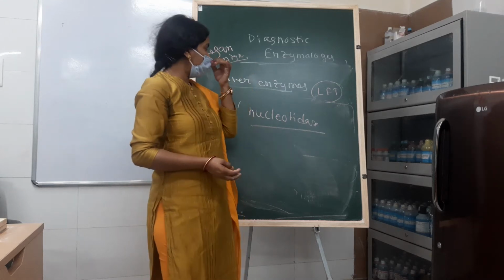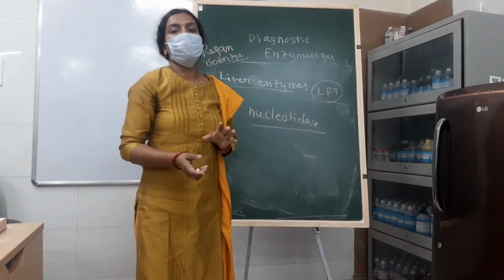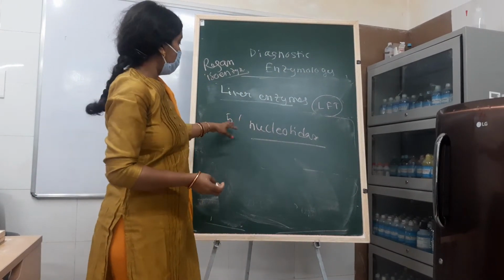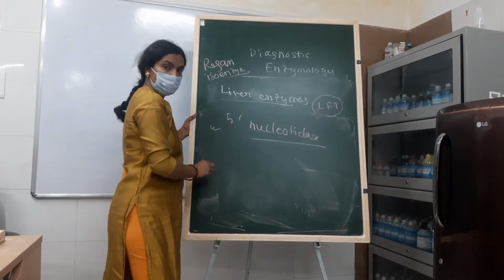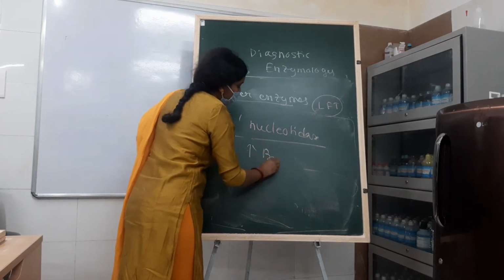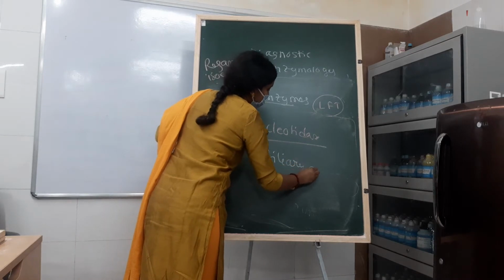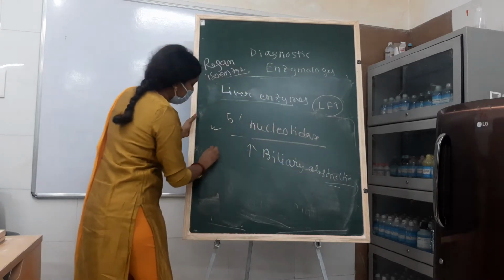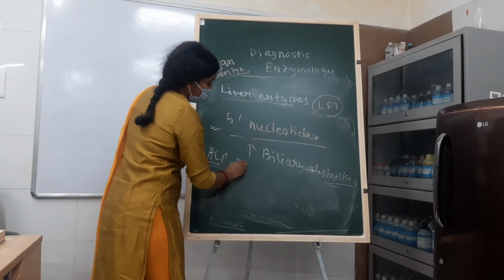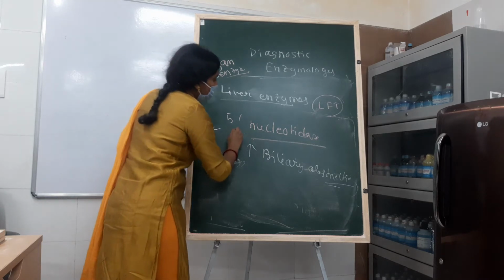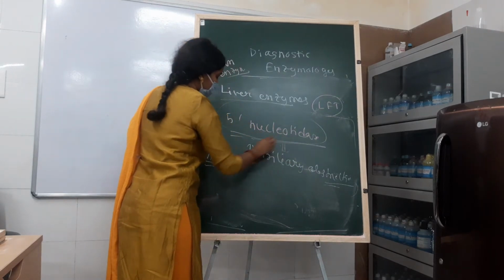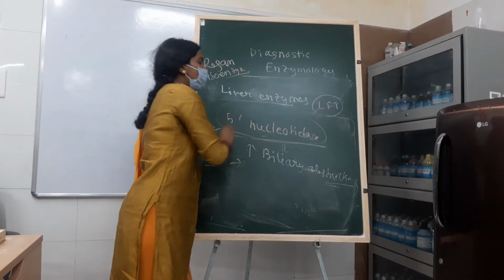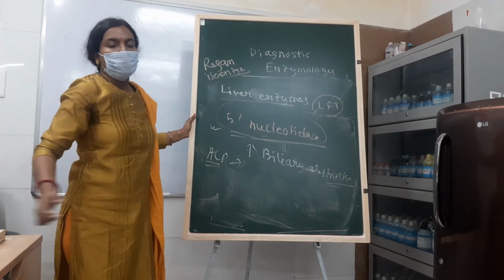The other liver enzymes I have completed: SGOT, SGPT, alkaline phosphatase, then GGT or gamma glutamyl transpeptidase, and then 5'-nucleotidase. These enzymes are elevated in biliary obstruction. So what is the utility of this enzyme? Because alkaline phosphatase is also raised in biliary obstruction. But among these two enzymes, this enzyme is very specific for biliary obstruction, as alkaline phosphatase has different other origins, but 5'-nucleotidase is very specific for biliary obstruction.